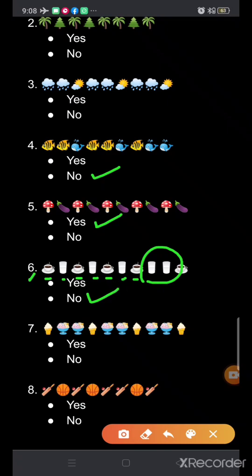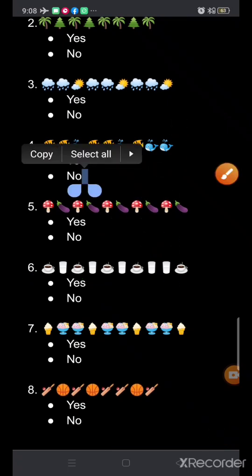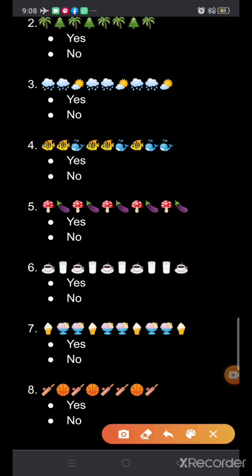Seventh part is, here two types of ice cream are given. Ice creams. Do you like ice creams? Yes. I also like ice cream. So, one cone and two cups.